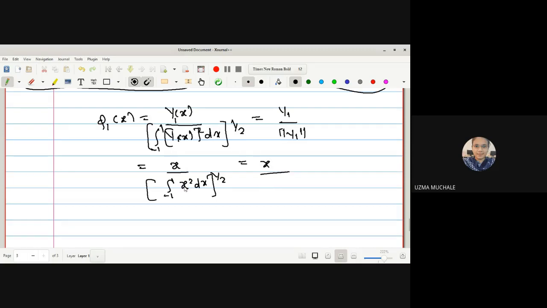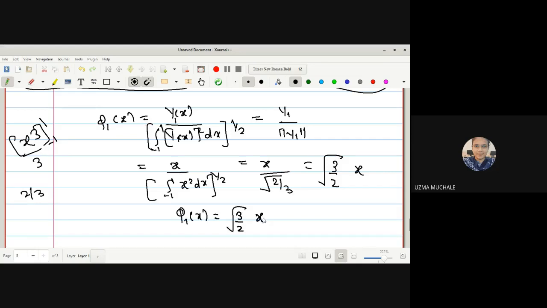It will be nothing but x cube upon 3 within the limit minus 1 to 1, so this will be 2 by 3, and the square root of this. Hence we get under root of 2 by 3, which we can write as root 3 by 2 into x. So in this way we get phi1 of x as root 3 by 2 into x.